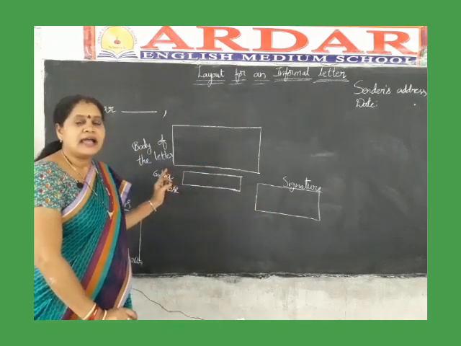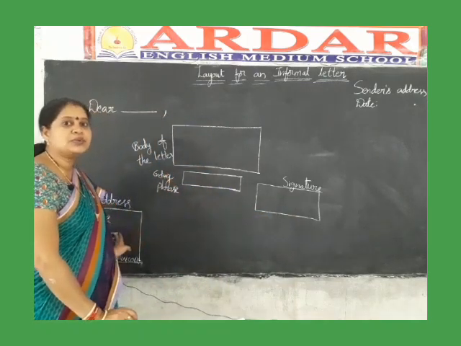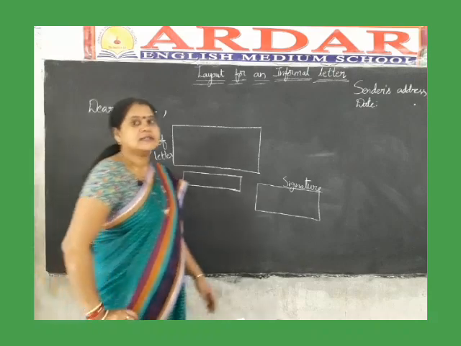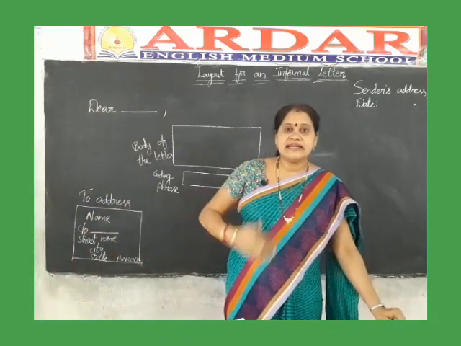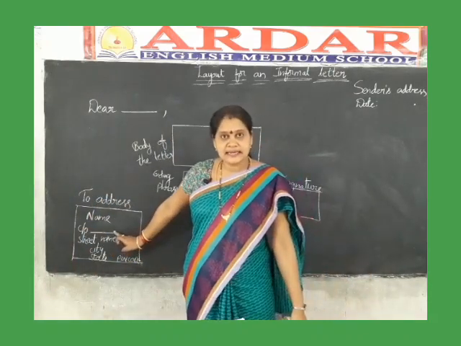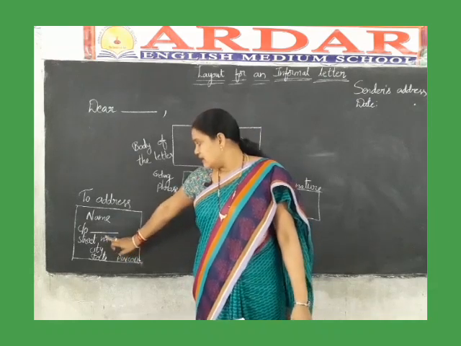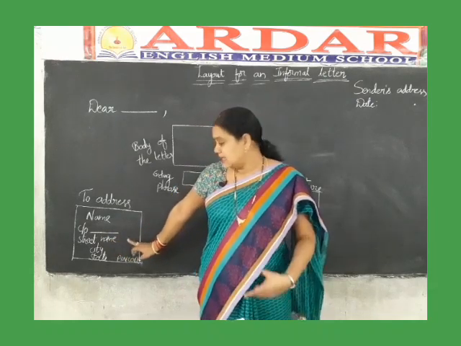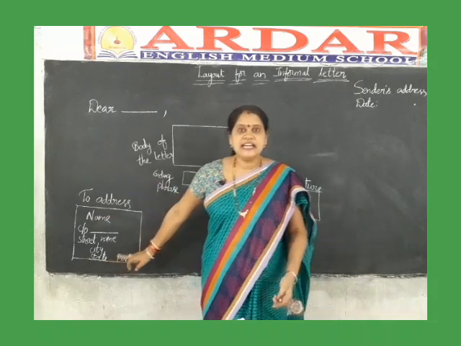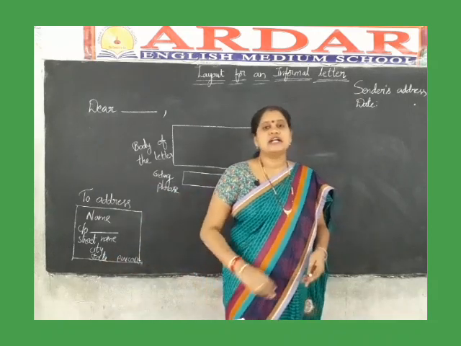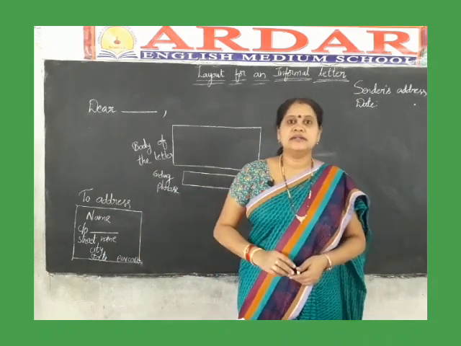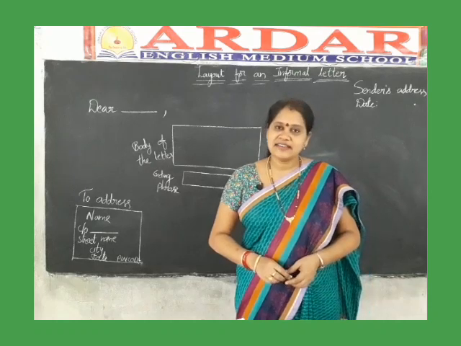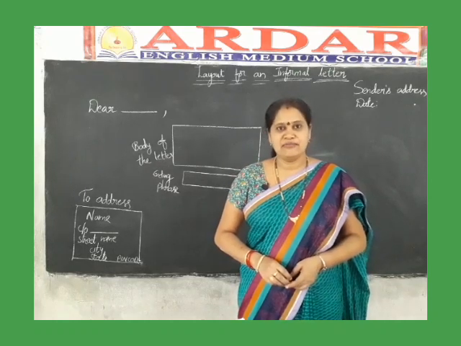Then on the envelope, you have to write the to address. The way of writing the to address: first write the name, next care of, next street name or colony name, next city, state, and the pin code also you have to mention on the to address. This is the layout of an informal letter.